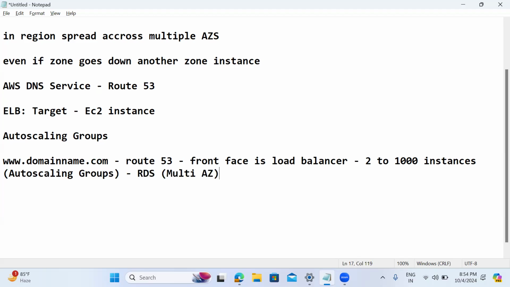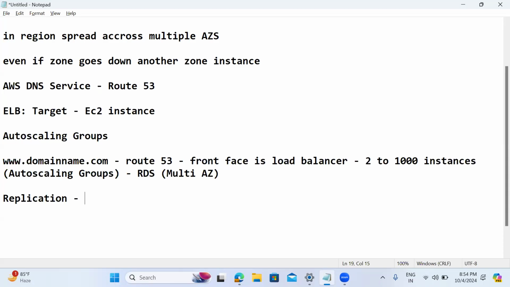In this use case, if the complete region goes down, what is going to happen? Completely, it's a single point of crash. For that, we need to use Route 53. Then we need to create one more load balancer in another region, then auto scaling and RDS also. Then here one point is called replication. That means one region's data we need to replicate into another region also. To replicate at the EC2 level, we can use AMIs or snapshots. At the RDS level, how to replicate, all these we'll discuss going forward.